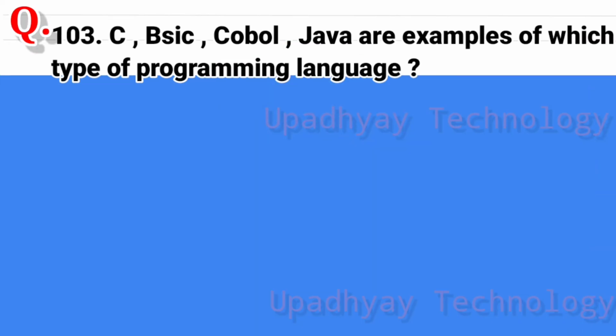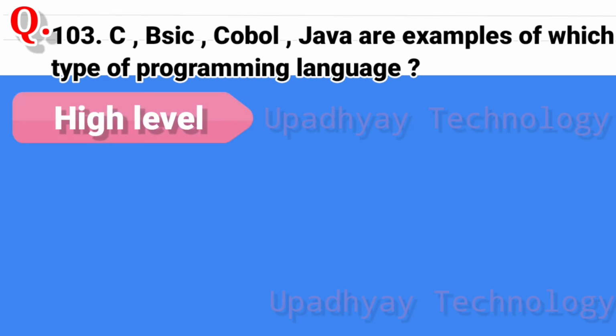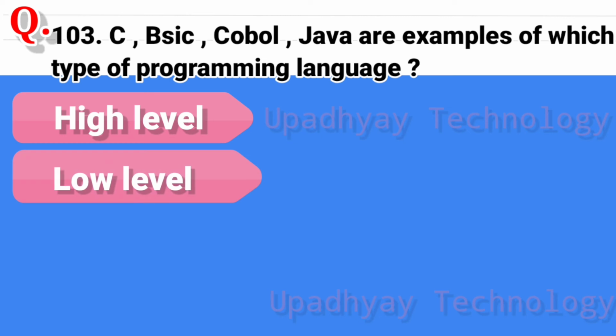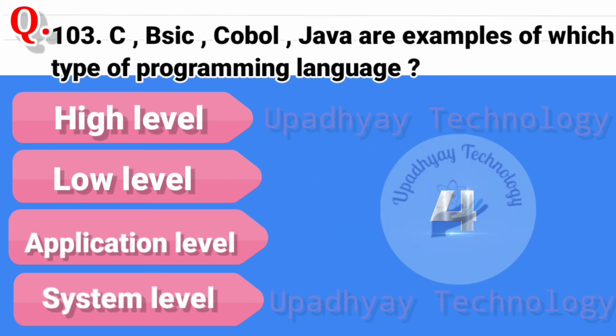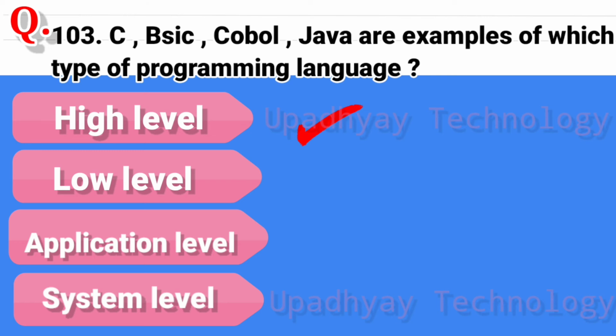Question 103. C, Basic, COBOL, Java are examples of which type of programming language? And the options are higher level, second option is lower level, third option is application level, and the last option is system level. And the correct answer is higher level language.